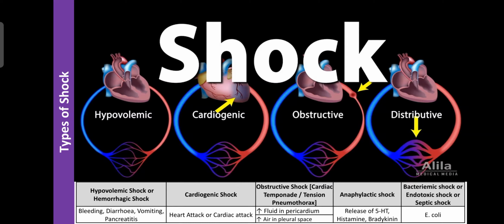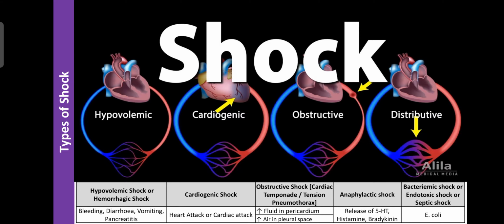So the main risk factor for hypovolemic shock is accident, that is the loss of blood or bleeding. Then diarrhea. Due to diarrhea, a lot of electrolytes and body fluid are lost, so the volume of the blood decreases. That is also responsible for hypovolemic shock.